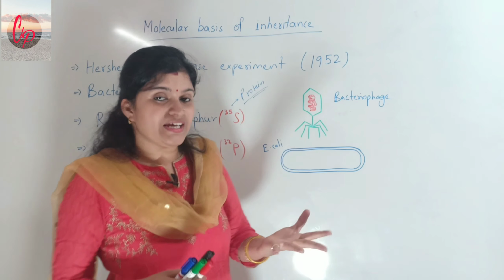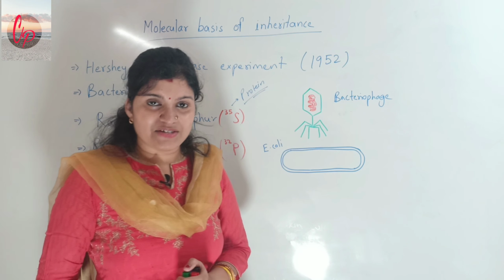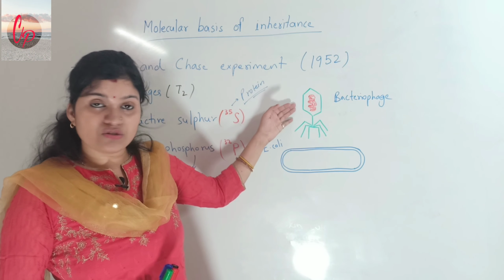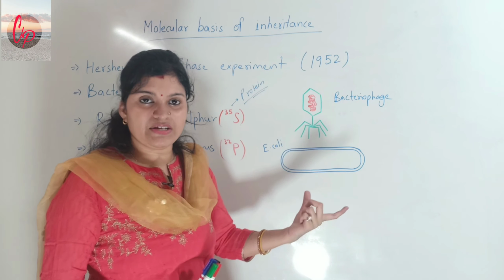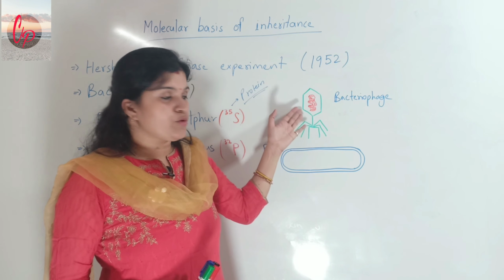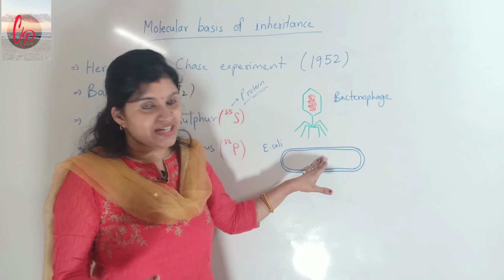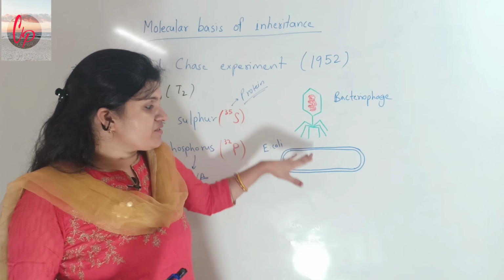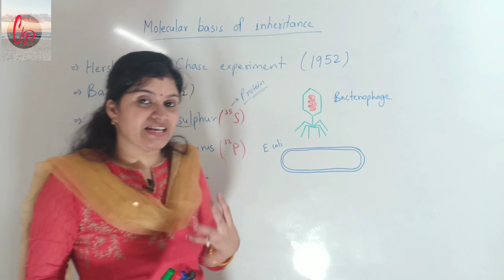Now the next step of the experiment, which was done by the scientists Hershey and Chase. The bacteriophage was present here. It was also of two types: one having radioactive DNA, and the other having radioactive protein. This bacteriophage was supposed to be injected into this bacterium, which was E. coli. So the bacteriophage will be able to exchange its genetic material,